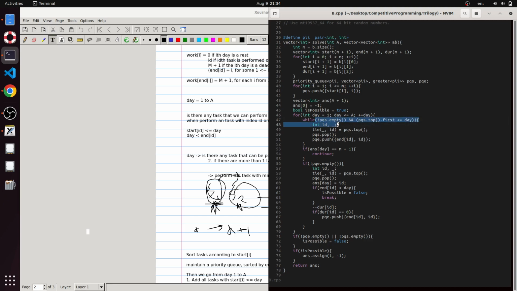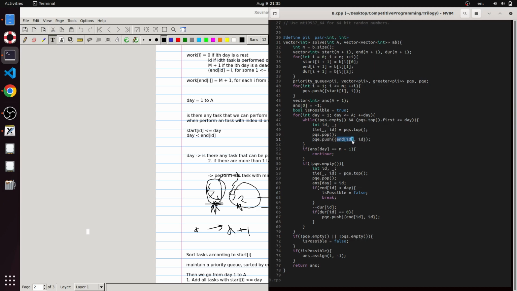So while this queue is not empty and the task with the minimum start day is less than or equal to day, that is, it starts before this day, we remove this element from this priority queue. So these three lines remove this element from this priority queue and we push it into the priority queue end. Basically, we push this into the priority queue for end dates.